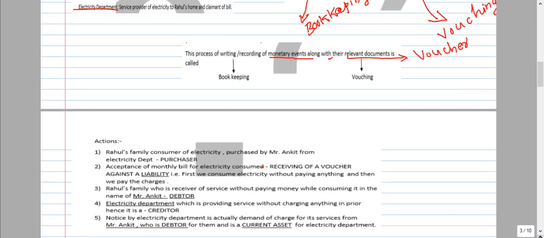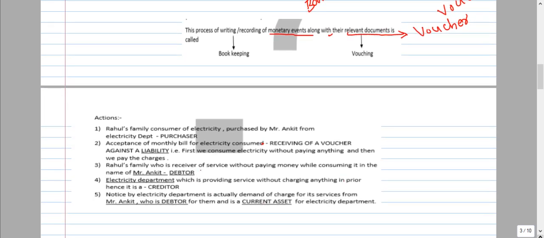So here, children, some action here. Rahul's family is the consumer of the electricity purchased by Mr. Ankit from the electricity department. We can purchase the electricity, and we can consume the electricity. So the person who is purchasing some item from a shop or somewhere, what do we call him? The purchaser.